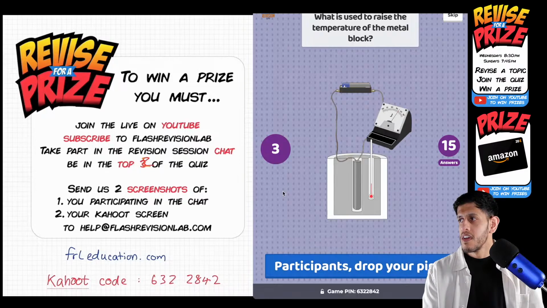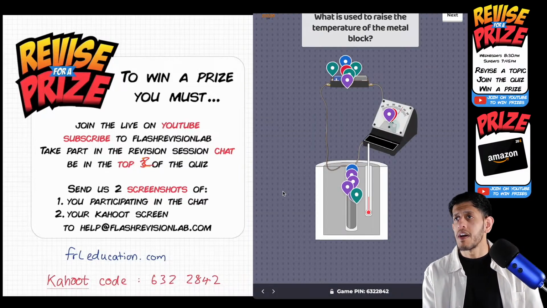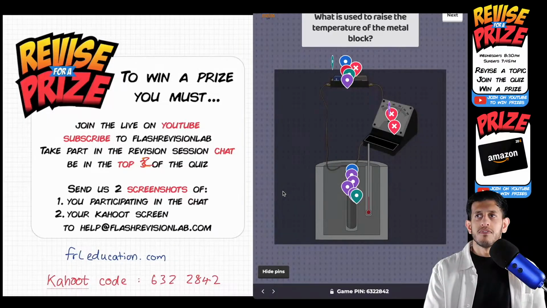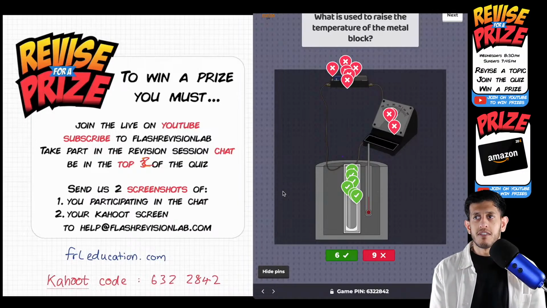So let's see. Would you say a power supply? Well, you could say power supply to the immersion heater. No, because if you had a power supply to the block, then you're not heating it up. It's the immersion heater that's actually doing the job, right? You could connect the power supply and joule meter to the block and it's not going to heat up. You need the immersion heater. That is what's raising the temperature. I did say it in the class for those that were there. I said, drop the immersion heater in and that is what is heating it up. And you measure it with a thermometer.